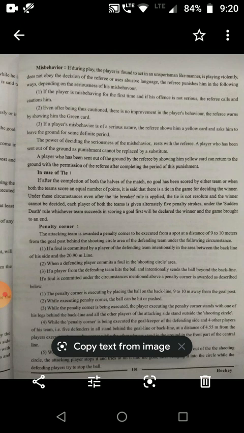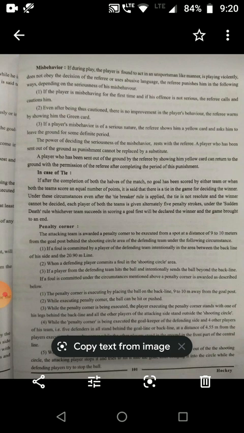Penalty corner. The attacking team is awarded a penalty corner, to be executed from a spot at a distance of 9 to 10 meters from the goal post behind the shooting circle area of the defending team, under the following circumstances. If a foul is committed by a player of the defending team in the area between the backline of his side and the 22.90 meter line.